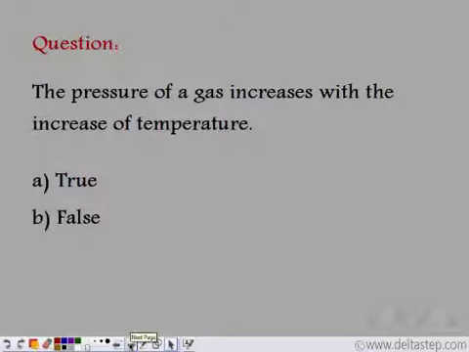The pressure of a gas increases with the increase of temperature. Is it true or false? So we know as we increase the temperature, the kinetic energy of the particles increases, the speed of the particles increases, the number of hits per unit time increases, and so the pressure increases. So with the increase in temperature, pressure increases, and vice versa, if the pressure increases, the temperature increases.